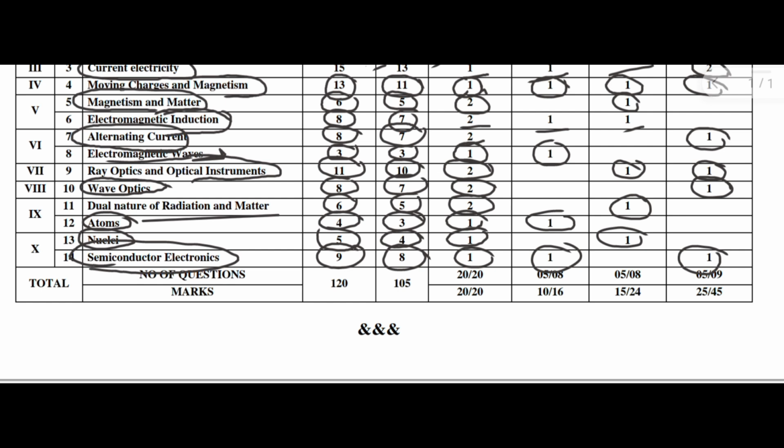In total there are 14 chapters. If you prepare in this sequence, you will get good marks in your second PUC annual exam. Do give preference based on this blueprint and study well.